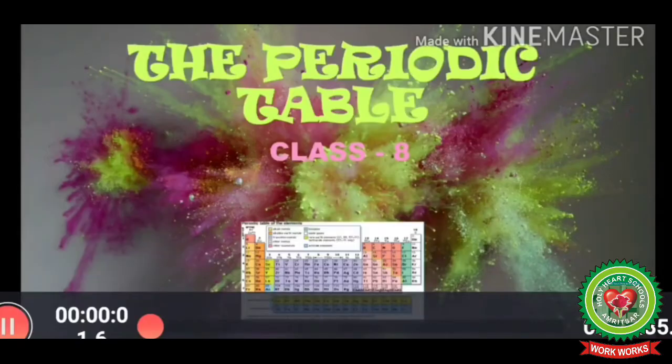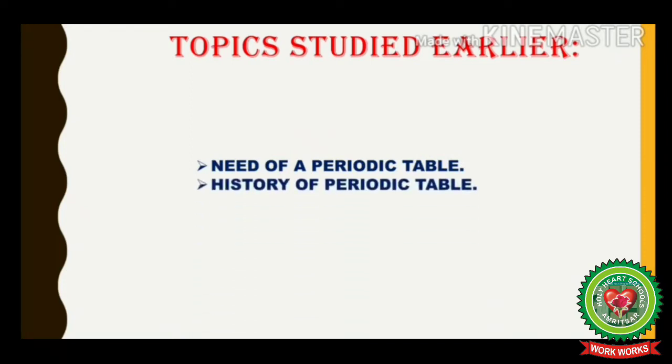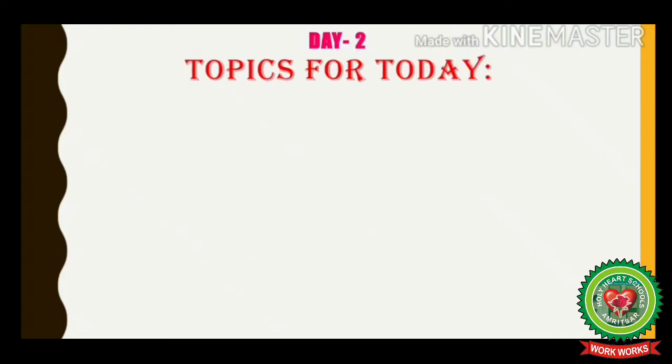Welcome to day 2 of the periodic table class. Topics which we have studied earlier are need of a periodic table, history of a periodic table, and in history of the periodic table we studied Dobereiner's law of triads and Newland's law of octaves from page numbers 78 and 79 of your concise chemistry book.